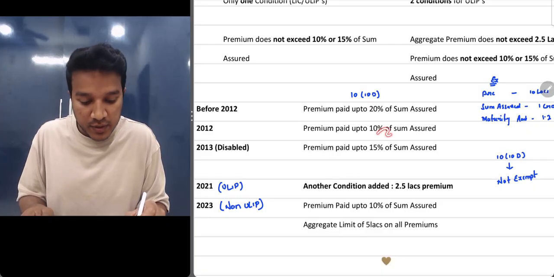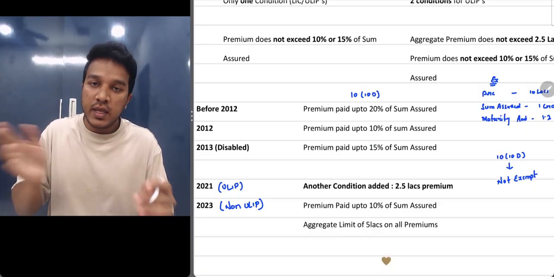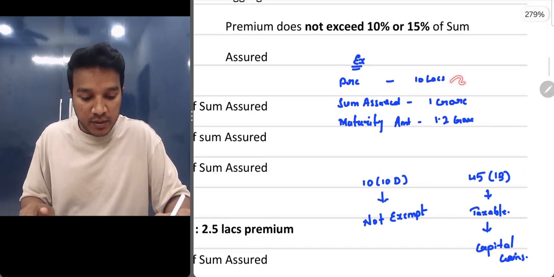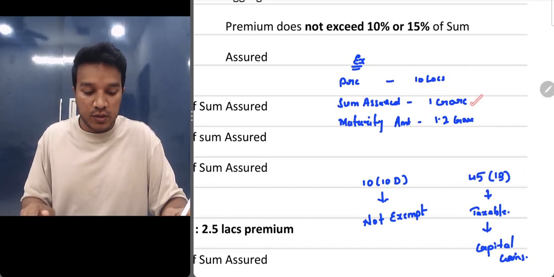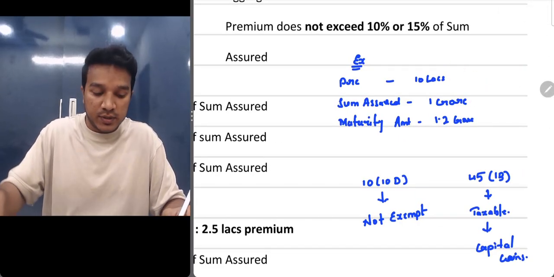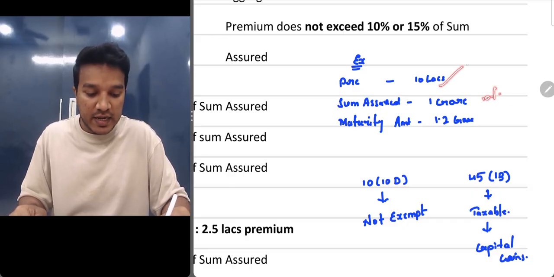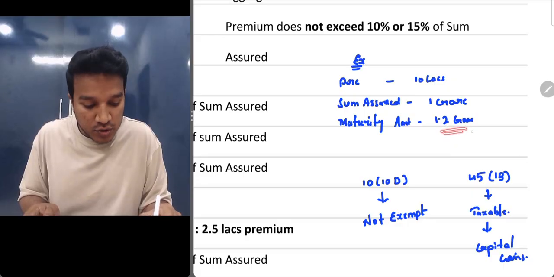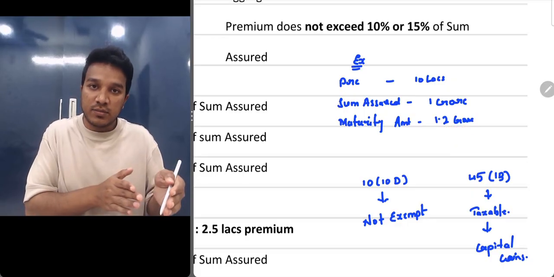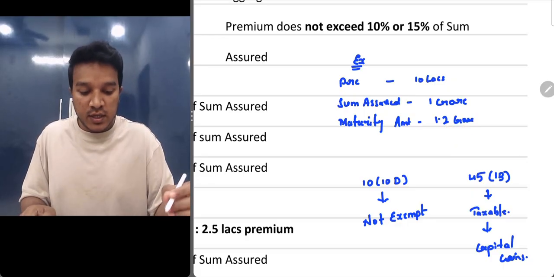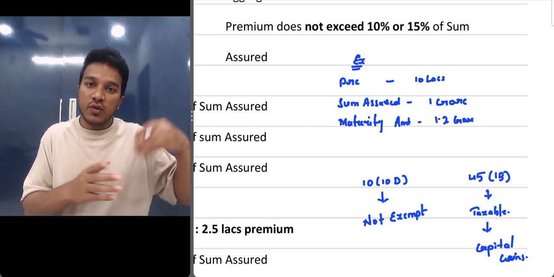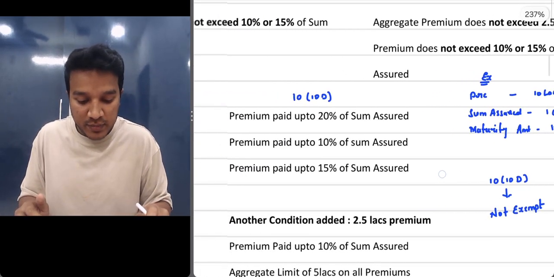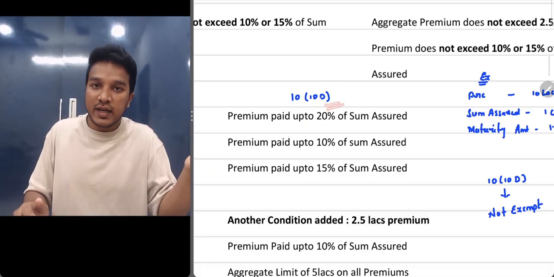10(10D). If the premium amount is up to 10% of the sum assured, then the entire maturity amount was exempt. Now understand this with an example. You paid a premium of 10 lakhs, and your sum assured is 1 crore. Right? 10% of the sum assured, 10% of 1 crore is 10 lakhs. So this is satisfying the condition of 10%. So the entire maturity amount of 1.2 crores is exempt in the hands of the unit holder. So all these big players know, instead of investing in mutual funds, they started investing in ULIPs. So they were claiming exemption under section 10(10D).